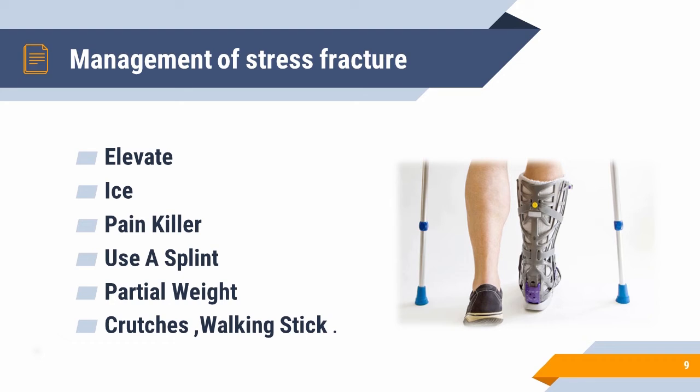Now the next one is crutches or walking stick. Children, it can be used in the beginning and after 2 weeks, you can start putting normal weight also, okay? And children, you can do one more thing, like for 6 to 8 weeks, try to avoid activity that causes stress fracture, okay? And after that, you may start your normal activity slowly, okay? Gradually you can start your activity, okay?